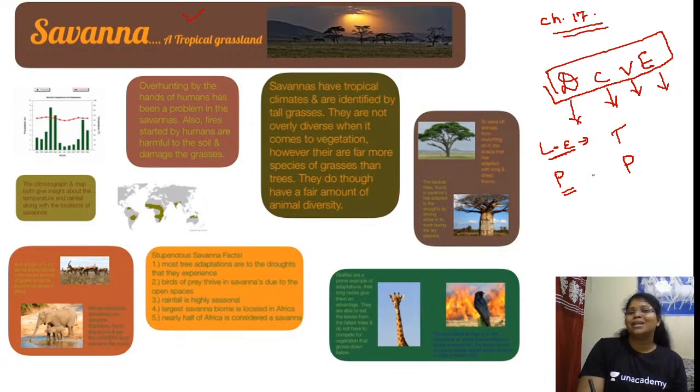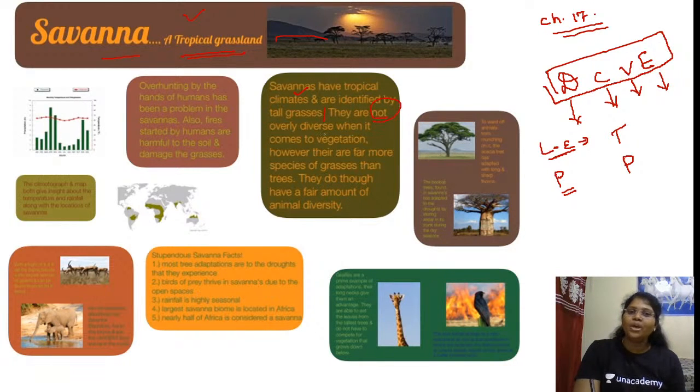And the savanna type is one of the most important climatic types we are going to discuss. Of course, it is a tropical grassland. We also have a temperate grassland, the steppe type. That we'll be discussing in the next month. So savanna, the tropical grassland, overhunting by the hands of humans. Savannas have a tropical climate and are identified by tall grasses.